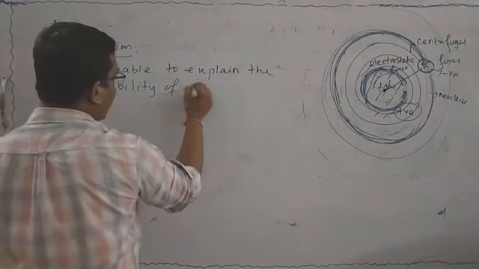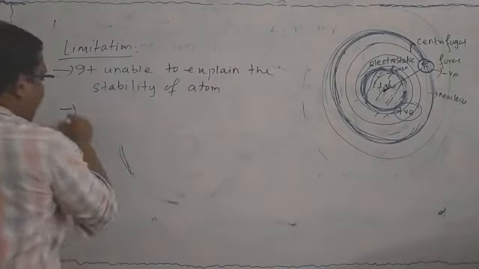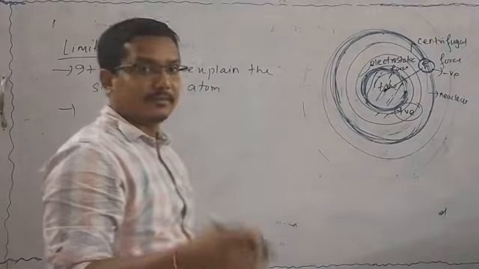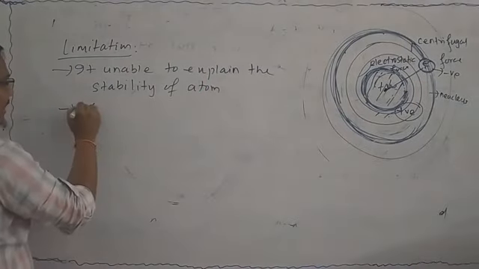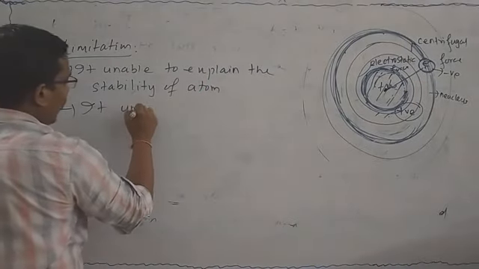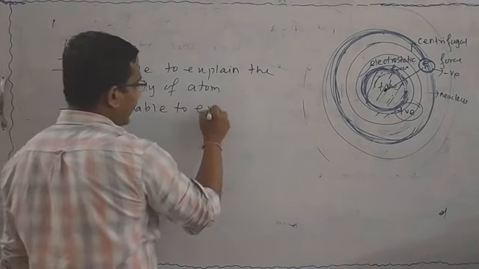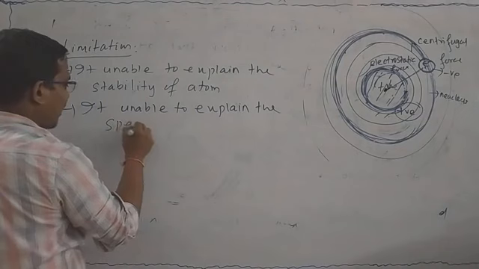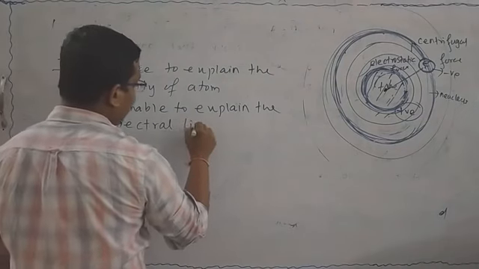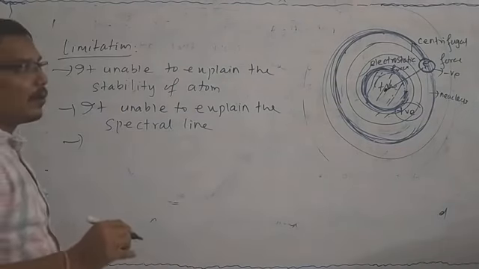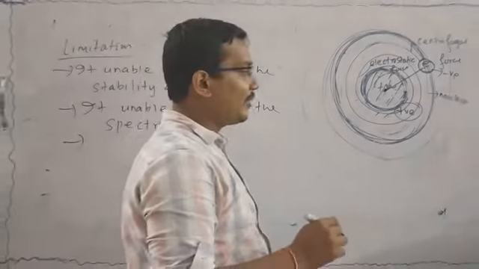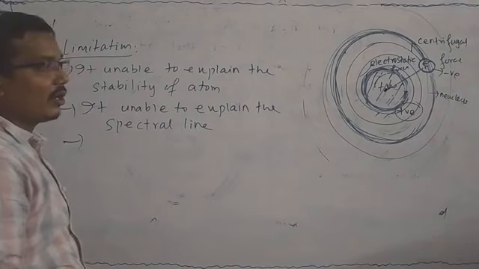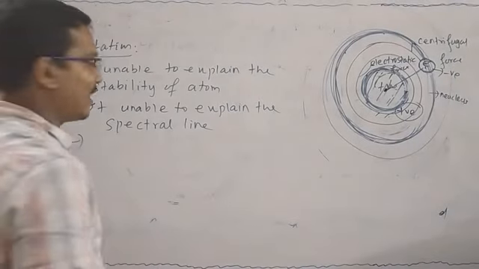In Bohr's atomic model, Bohr explains the spectral line, but Rutherford's model is unable to explain the spectral line. It does not explain the arrangement of the electrons around the nucleus and the energy levels.